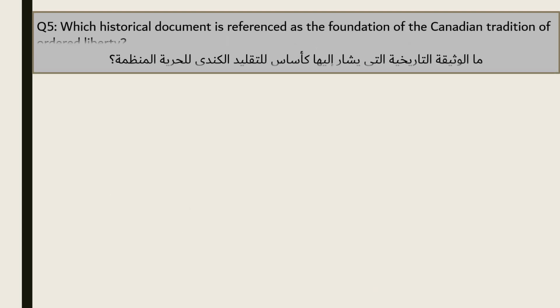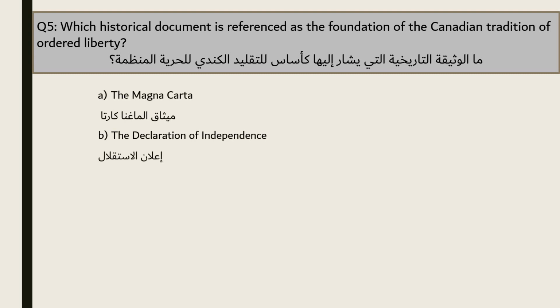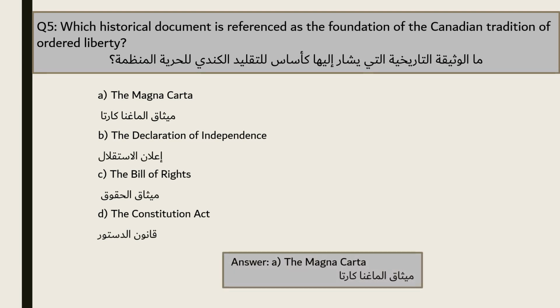Question 5. Which historical document is referenced as the foundation of the Canadian tradition of ordered liberty? A. The Magna Carta. B. The Declaration of Independence. C. The Bill of Rights. D. The Constitution Act. The answer is A. The Magna Carta.